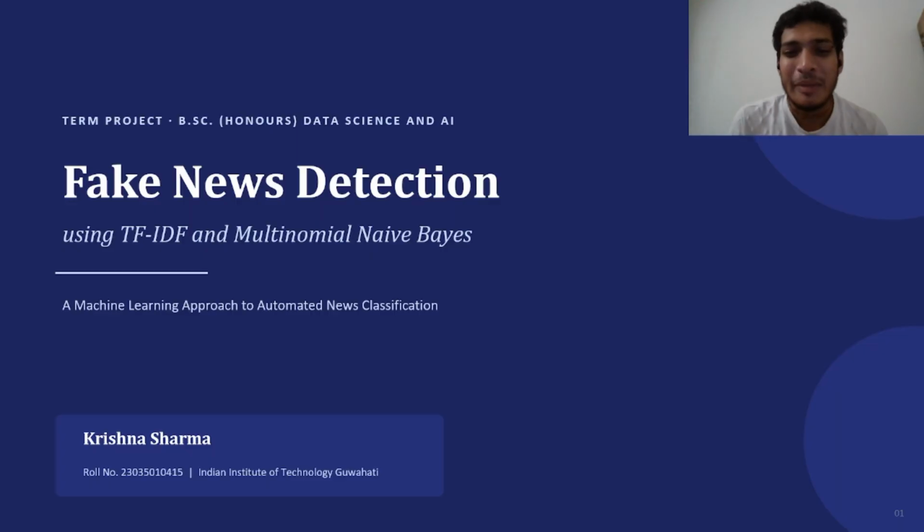Hello guys, my name is Krishna Sharma and today I am presenting my term project titled Fake News Detection using TF-IDF and Multinomial Naive Bayes, a machine learning approach. The main objective of this project is to automatically classify online news articles as either real or fake using machine learning techniques. The project was implemented in Python using Jupyter Notebook and evaluated using standard classification metrics. Okay guys, so let's proceed.